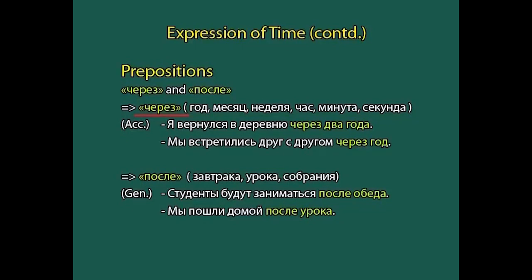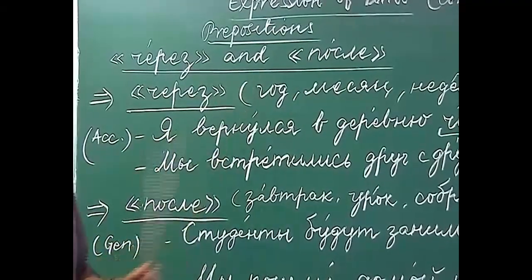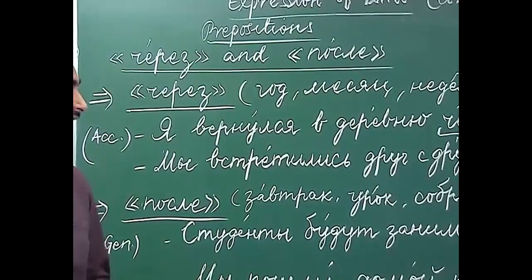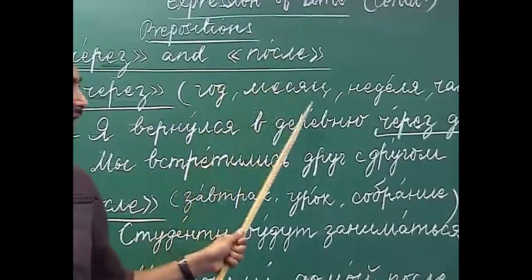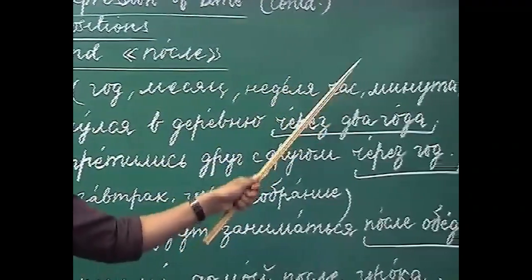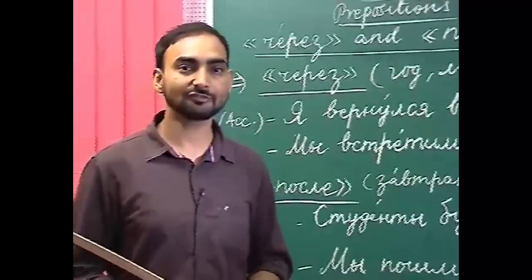Через is used with the accusative case of nouns and to denote a duration which is concrete. For example, год, месяц, неделя, час, минута, секунда. As you can see, all these words denote a concrete period of time: year, month, week, hour, minute and second. Через is used to denote a concrete period of time with the accusative case of the noun.